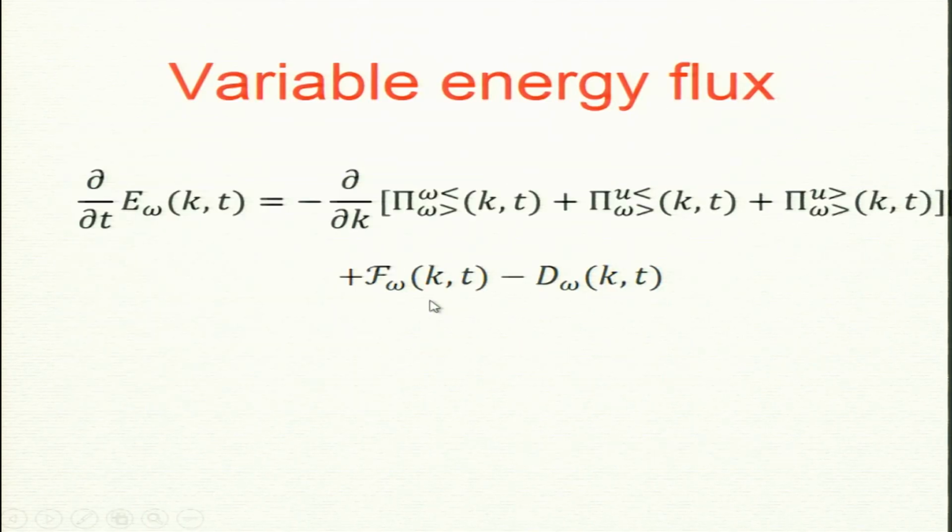So, we can also define the variable energy flux, on similar lines. If I look at the entropy of a shell, it can change by fluxes, but there are now 3 fluxes. One flux is within itself.